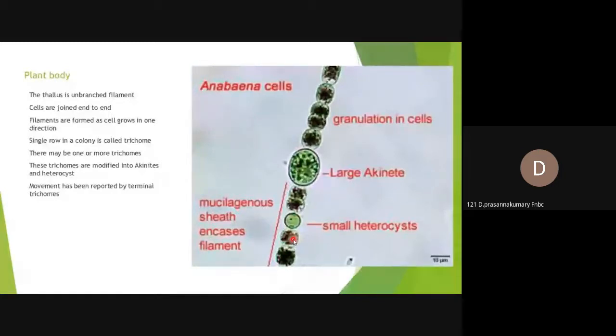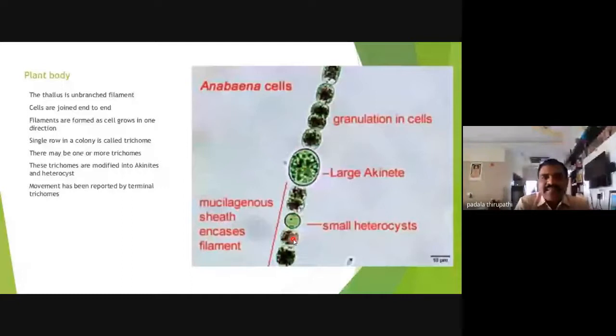The vegetative cells contain chlorophylls, unlike the other filaments. Heterocyst does not contain any chlorophylls or any pigments, so it is colorless or yellowish, while the others are green in color. That's why heterocyst is very easily identified with the microscope. This is not macroscopic, this is a microscopic algae. So microscopic blue-green algae we observe under the microscope.